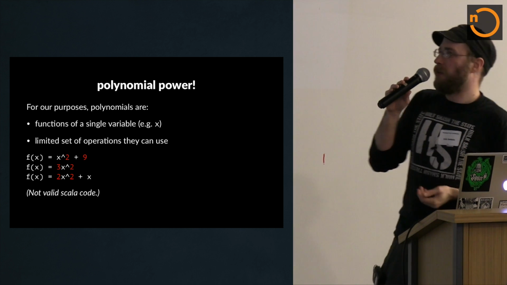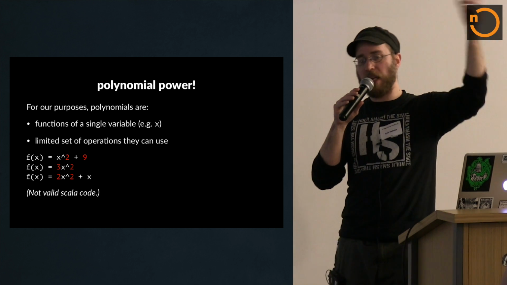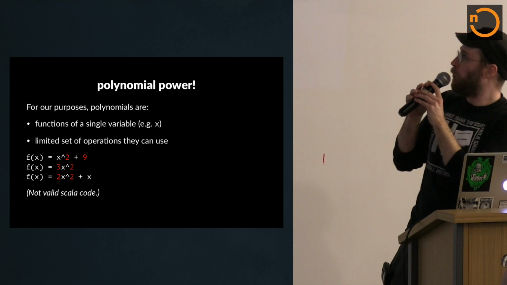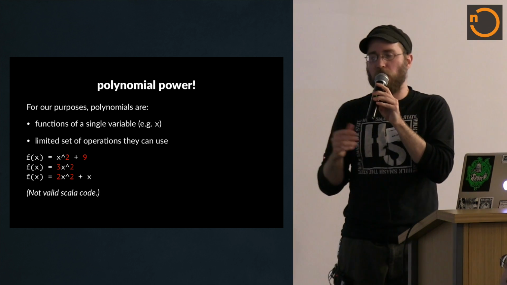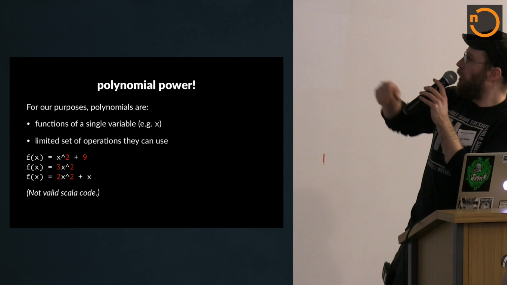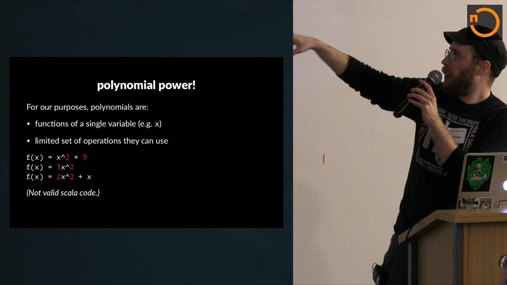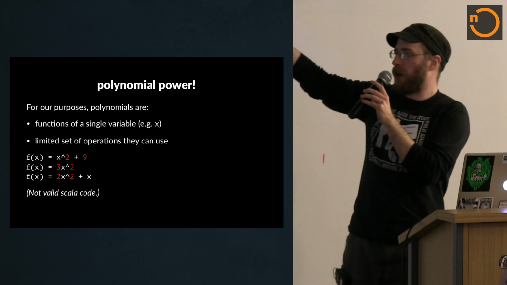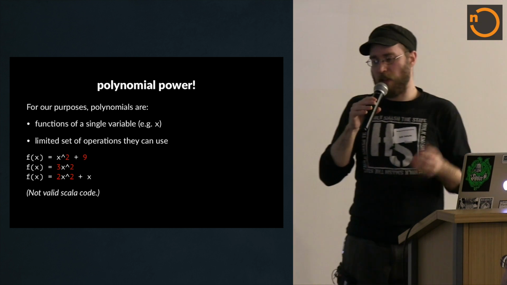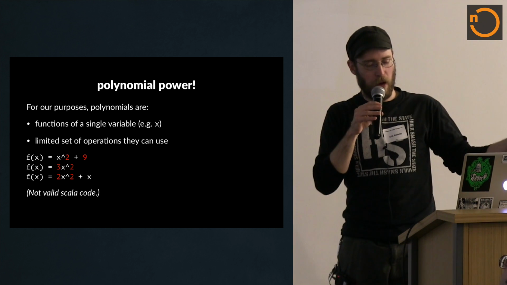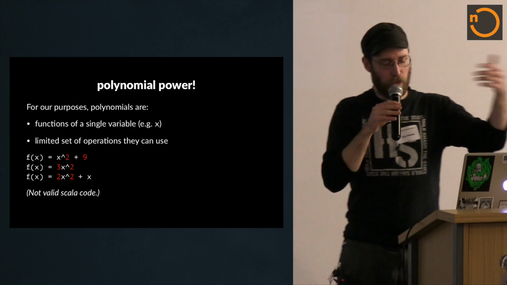So polynomials are basically functions of a single variable with a limited set of operations. So it's not a function that can do anything. It's a function that can only do certain specific things. Sort of like the stuff you might have done in high school algebra or something like that. So anyway, here are some polynomials that I wrote out. They're functions in terms of x. And that's obviously not valid Scala code. That's more like math notation that I'm using just to show you. So as you can see, they just take x and they do math stuff to it. Like they take powers of x, they multiply by scalars, add other values, and so on.